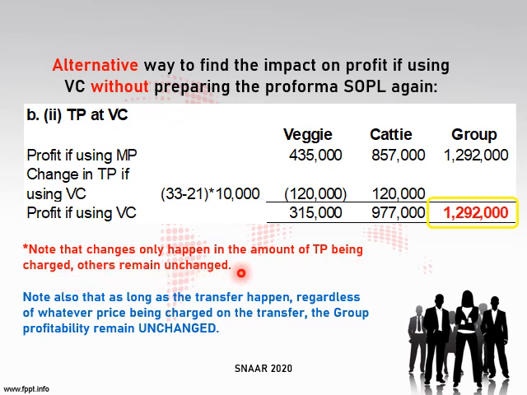Others remain unchanged. So that is why it's okay if you just calculate the change here. Okay, and also you need to note that as long as the transfer happened, regardless of whatever price being charged, the group profitability remains unchanged. So it's still the same, 1292. It will be the same as long as you transfer. Okay.